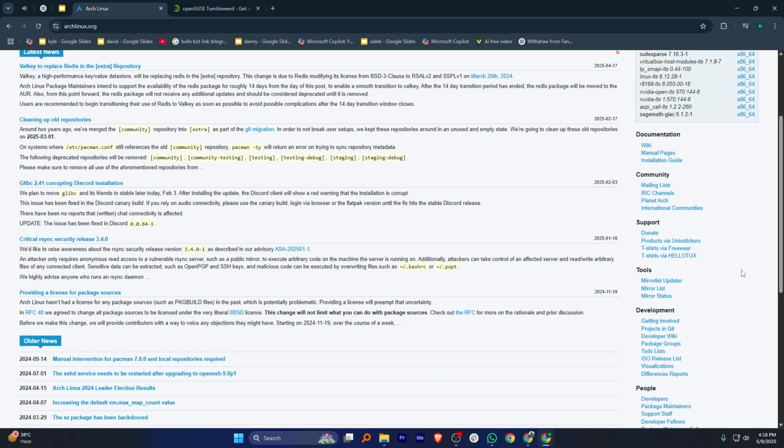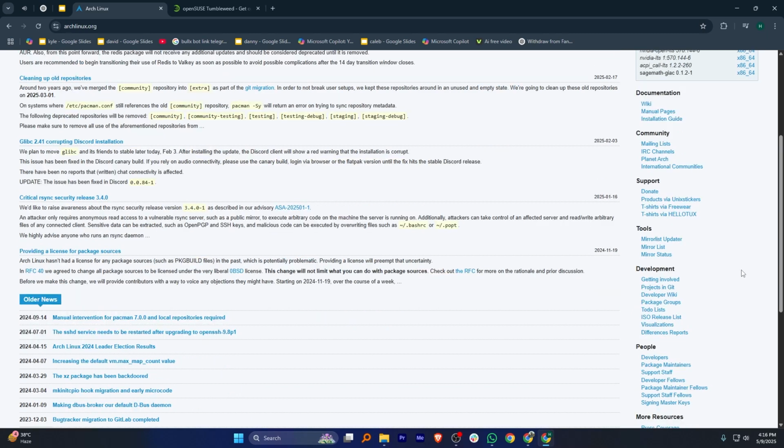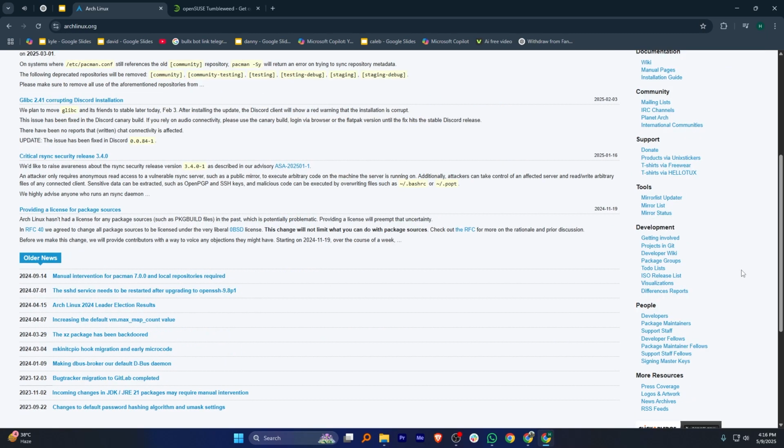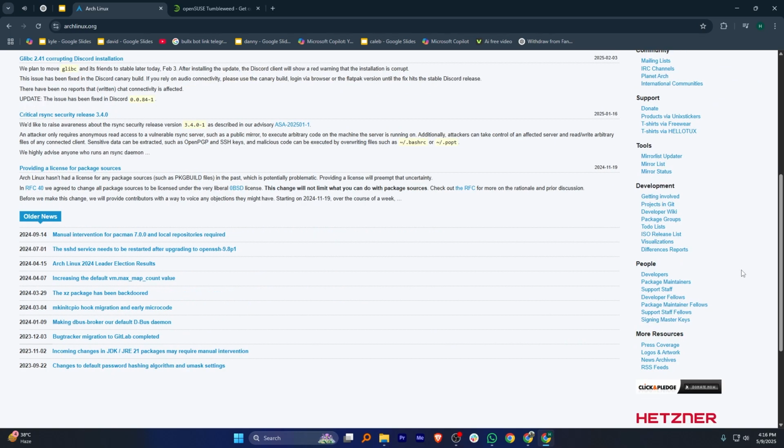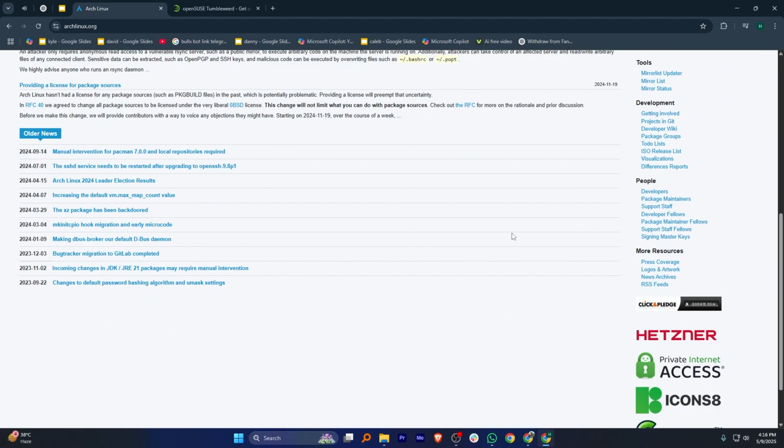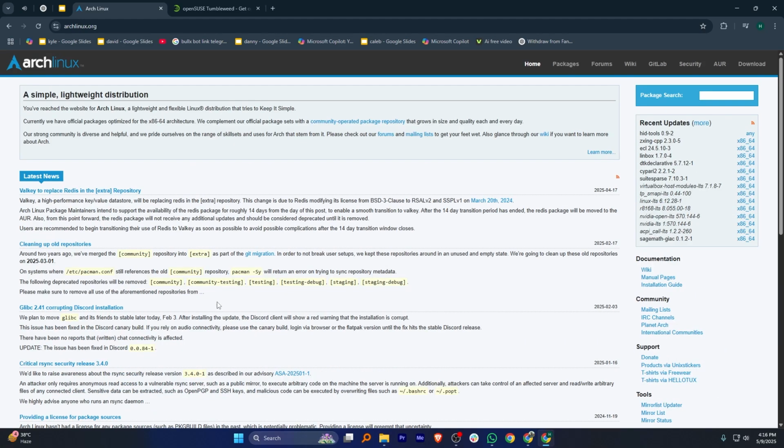It has a large collection of software available through its Arch User Repository, or AUR. However, it can be difficult for beginners to set up because it doesn't come with a pre-installed desktop. Overall, Arch is the best for users who want full control over their system.